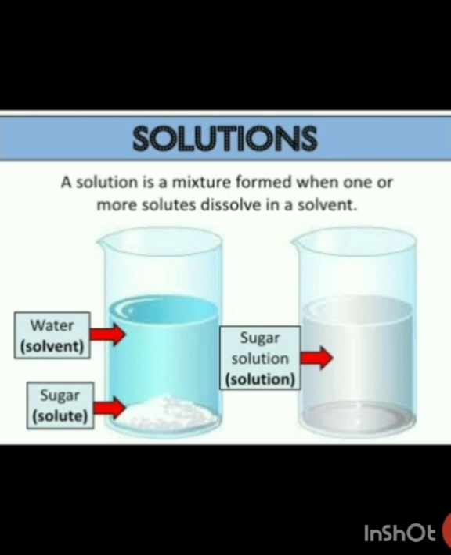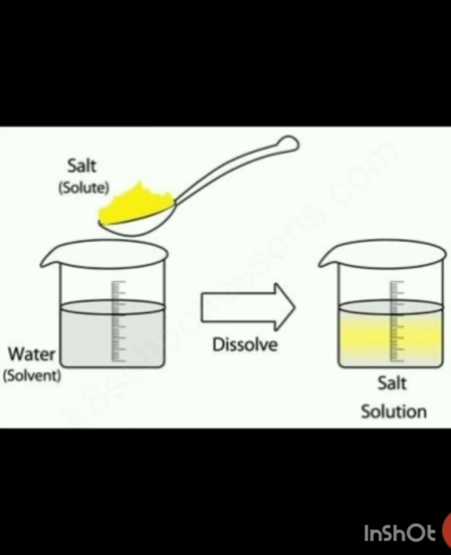Let us learn more about solute and solvent. In this example, you will find salt in the spoon. We call that salt a solute because it is being added, and a beaker contains water. So we are adding our salt to the water. So water is your solvent. They both will combine and form a solution.